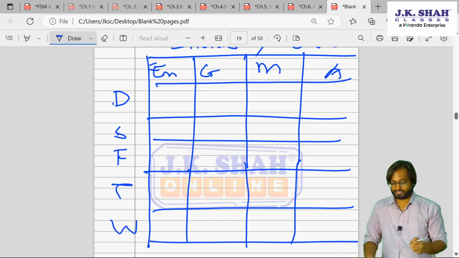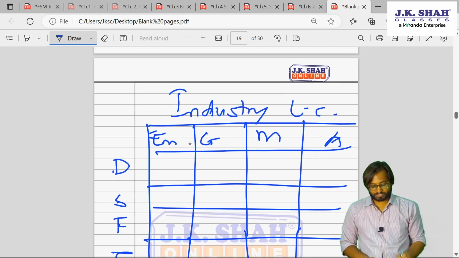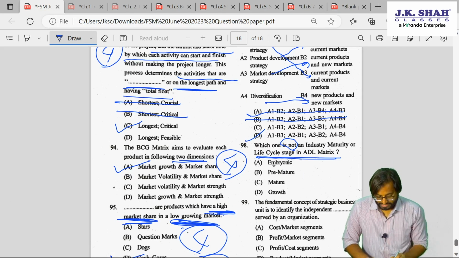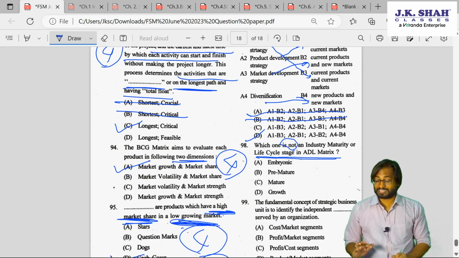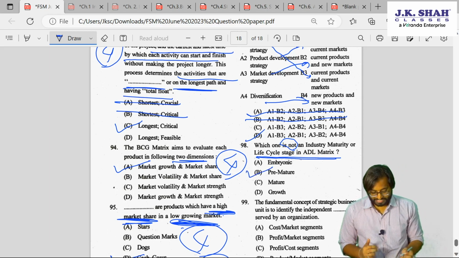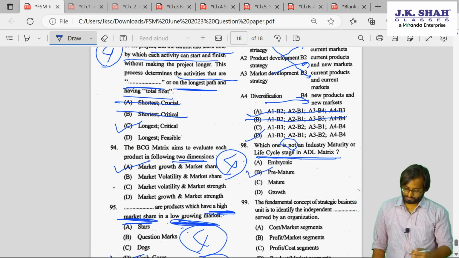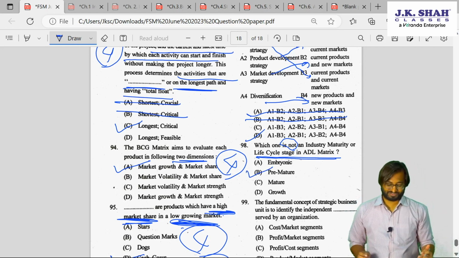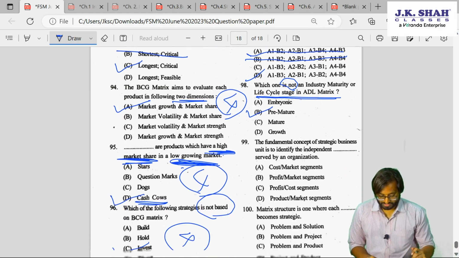Dominant, strong, favorable, tenable, weak. So they are asking about the stages. Is embryonic there? Yes. Is maturity there? Yes. Is growth there? Yes. So what is not there? Premature. What is premature? I don't know. Institute might have come up with some word.